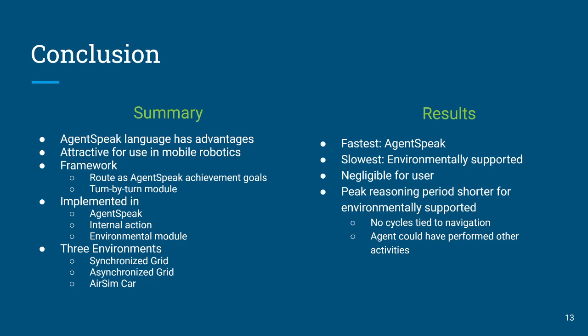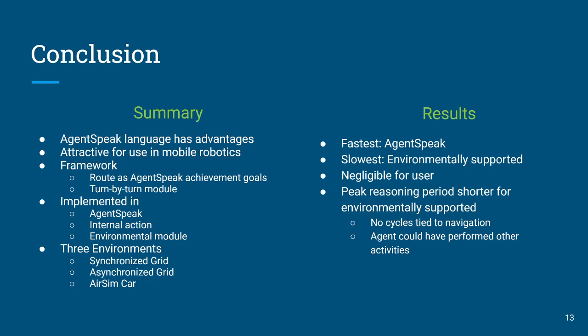And so let's summarize things up a little bit. We've used agent speak for controlling an agent and performing navigation. And in fact, there are certain advantages of doing that. There's the monitoring features that come with using BDI, as well as the simplicity of updating the map by simply adding or dropping beliefs and letting the reasoning system manage things for you. Certainly it's attractive for use in mobile robotics, and we've shown a framework for using agent speak with achievement goals for your route and turn-by-turn module, and we've also talked about how we can handle plan interruptions.